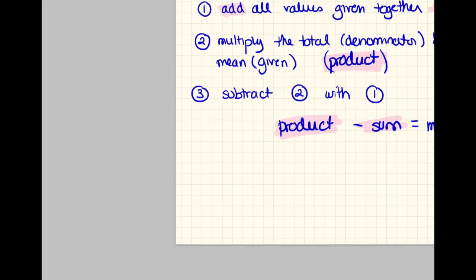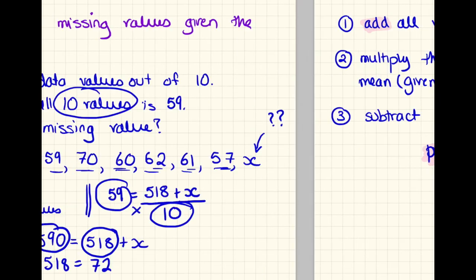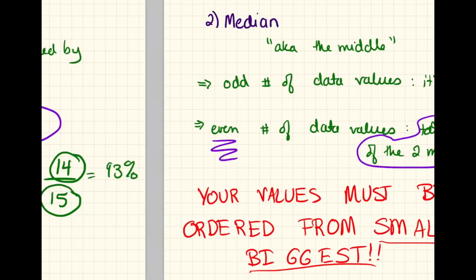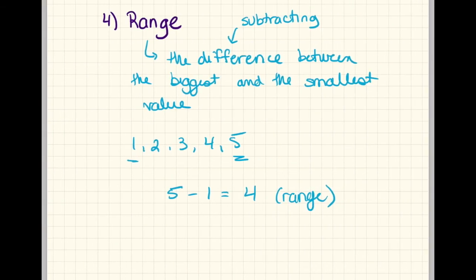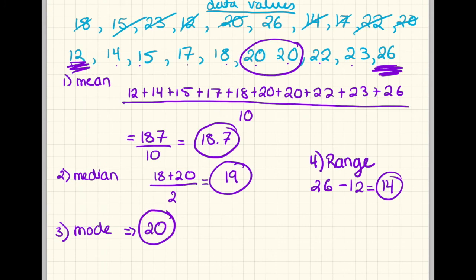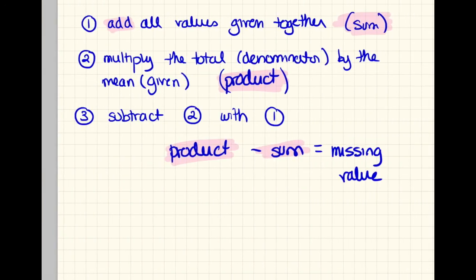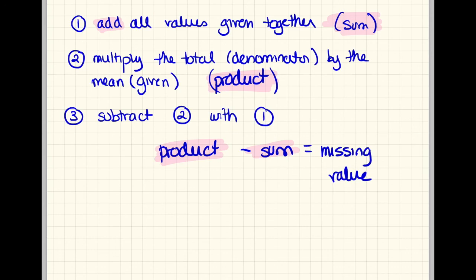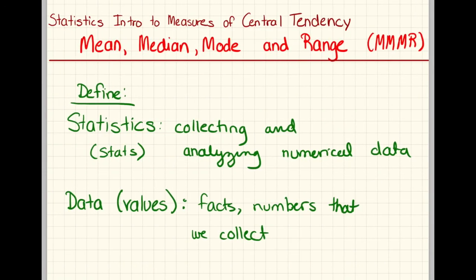To go with this video, there's a handy notes package that has all of this broken down for you. But essentially what you have learned in this lesson is the measures of central tendency, which are mean, median, mode, and then the last one, range. Then we did some examples together doing mean, median, mode, and range, and I also helped you find the missing value given the mean. And don't forget to just follow these steps. If you do, you should always get the right answer each and every time. So that is your intro to statistics and measures of central tendency.